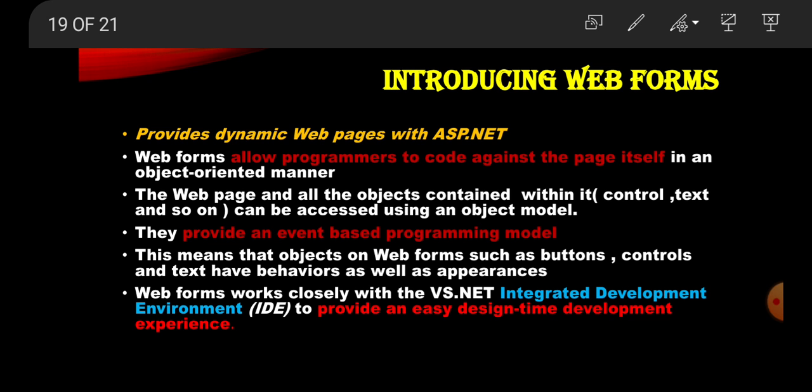That is a dynamic web page. It allows the programmer to code against the page itself in an object-oriented manner. It contains various objects, that is controls: button, text box, drop-down list, radio button. These are the controls contained in it.